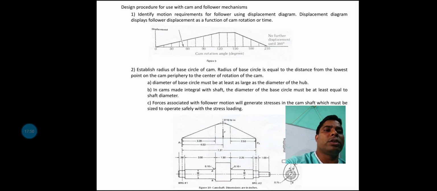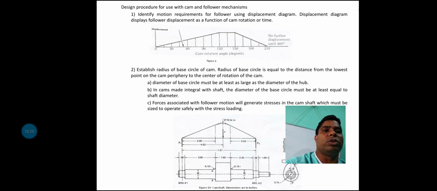Next, rising, another name is outstroke, the same word. Next again dwell, next return, and the last option dwell. So dwell, rise, dwell, return, dwell. That is the actual case of the working conditions of a cam.